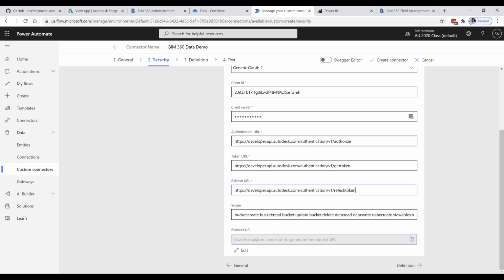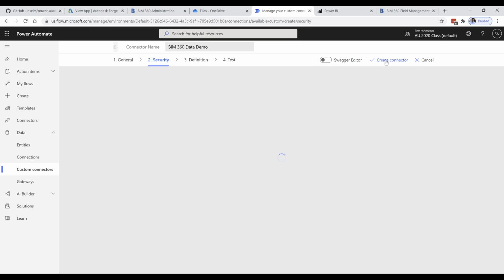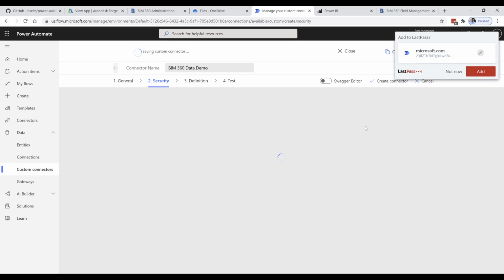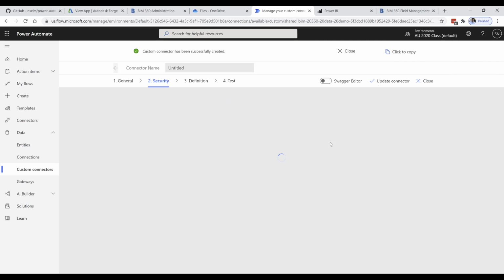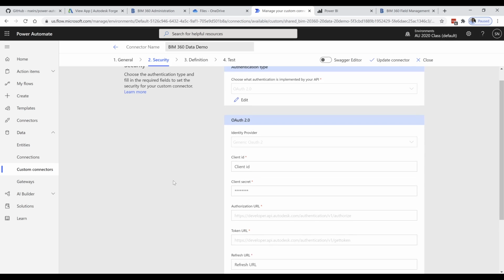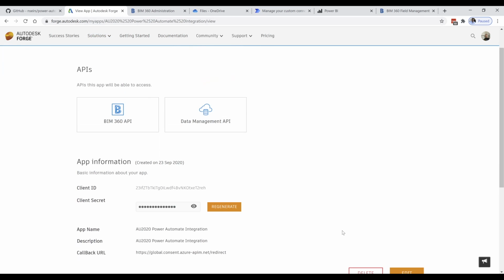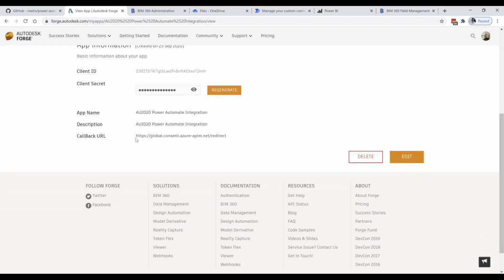Okay, and now click on create connector. So now the connector is created. It generates a redirect URL. You copy this URL and go back to your Forge app and you edit it. I already have it, but you would basically copy and update the callback URL.